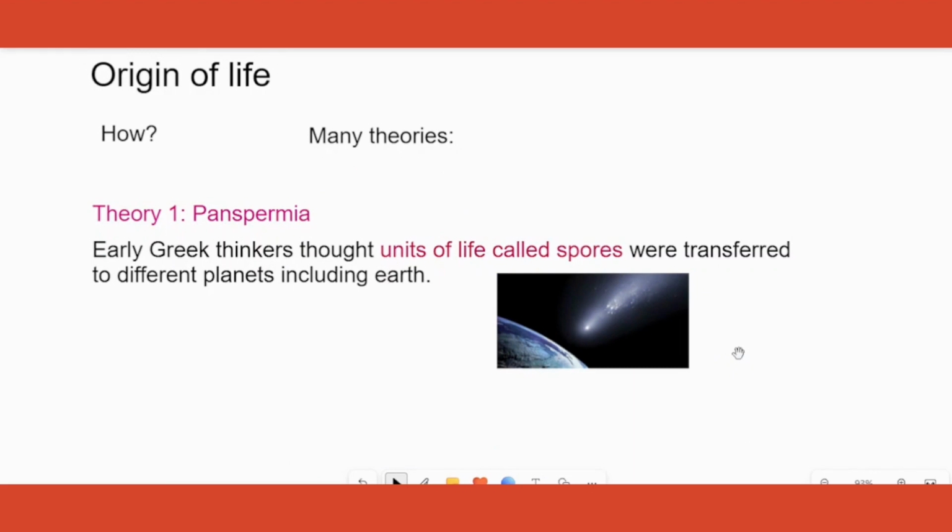First one is the theory of Panspermia. Panspermia means spores or sperm, which is considered as a unit of life, got transferred from other planets, from an unknown place to all the planets including Earth. That's what the first theory is, and that is called Panspermia. It was believed by certain Greek thinkers.